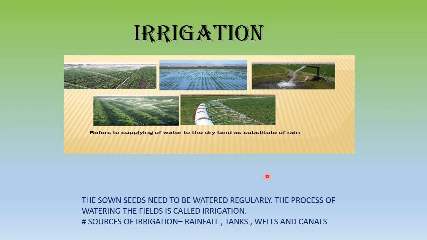Obviously even today in India, the farmers depend on rainfall as a means of irrigation. A major population still depends on this, so this remains the primary source of irrigation. Then we have other sources, which are tanks, wells, and canals. And a majority of farmers now make use of a tube well, as shown in the picture, to irrigate the land and the crop.